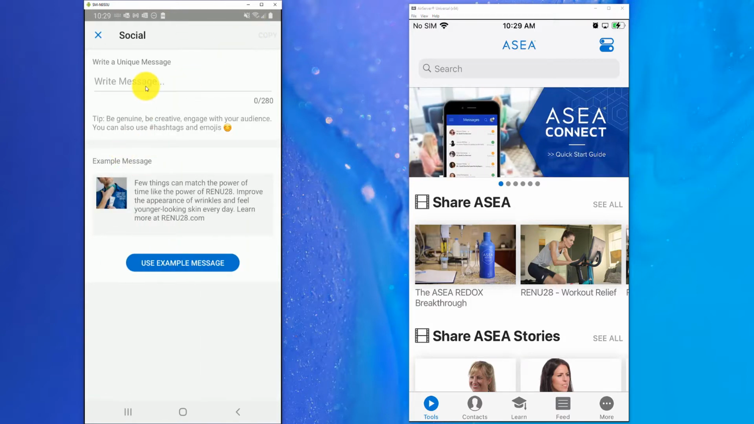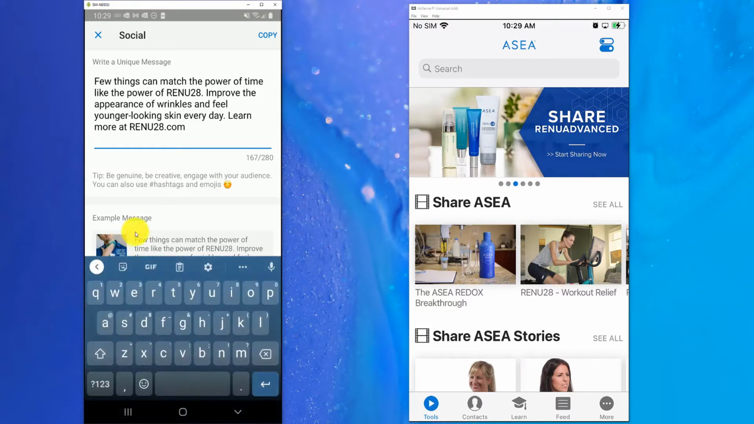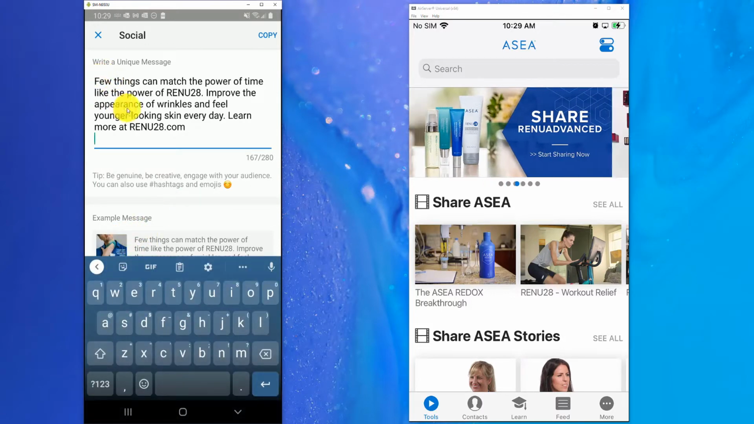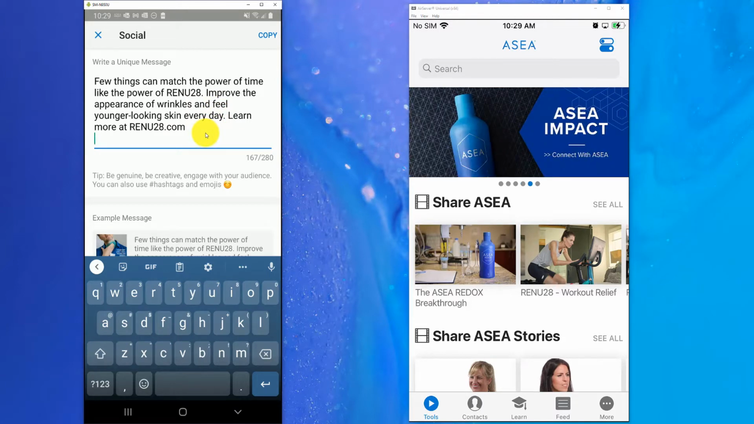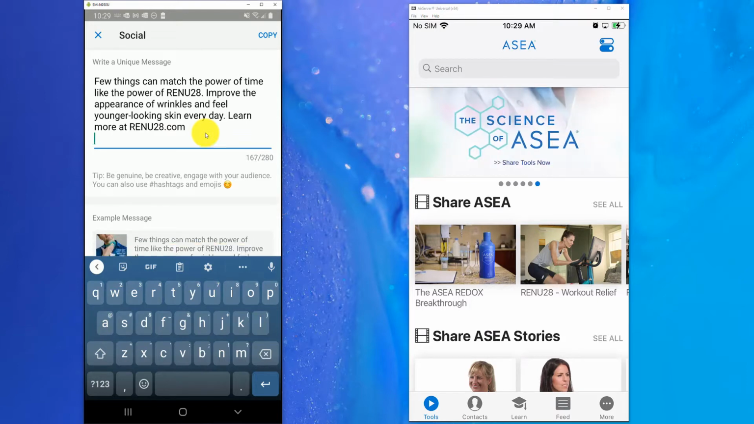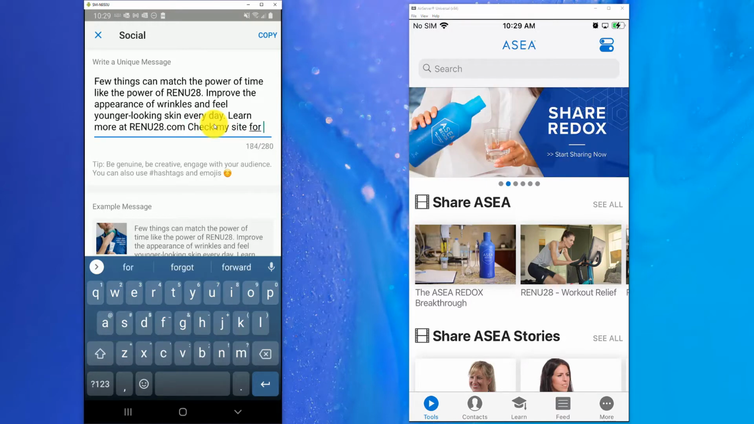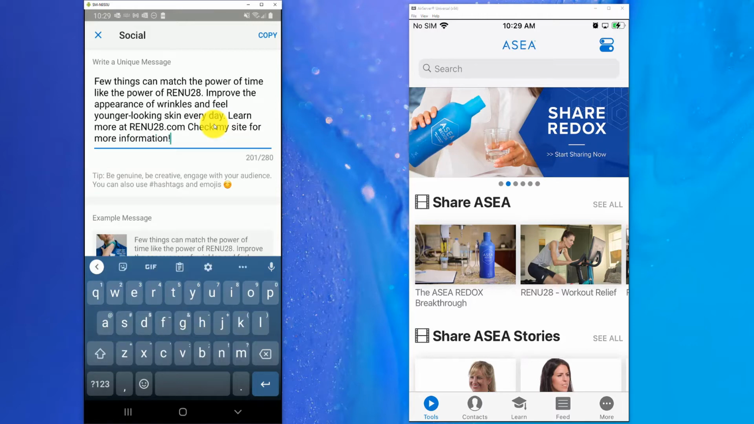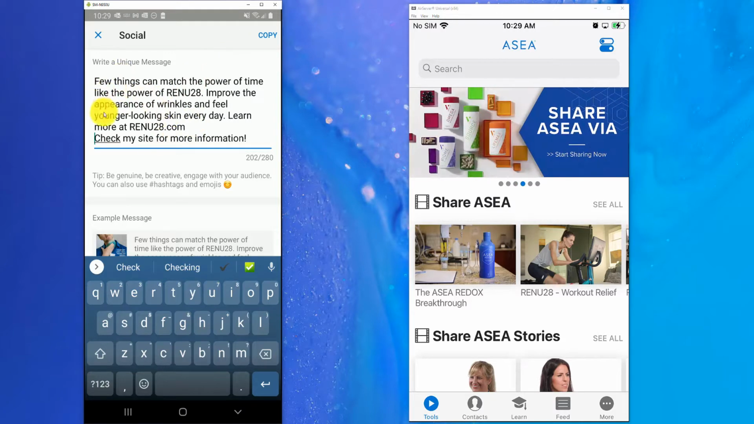Now is my step to write a unique message, and it tells me to be genuine and creative. So let's use this example message here. Most of our images will have an example text like so that you can use to provide some context to the image. That's the purpose of it here. So what we're going to do here is try to add a little bit more uniqueness to this. Check my site for more information. And that should be unique enough to allow us to post it.